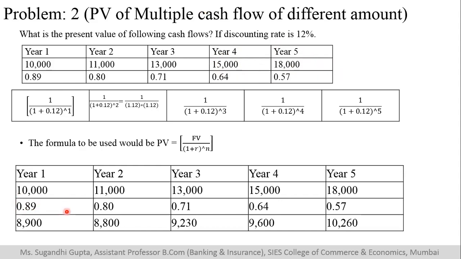If I'm saying 1 rupee after 1 year, its today's worth is 0.89. So 10,000 rupees is how much? You simply multiply these factors and you will get the present value. So after 5 years, which is 18,000 rupees, its today's value, that is present value, is 10,260. We have simply multiplied these two factors.